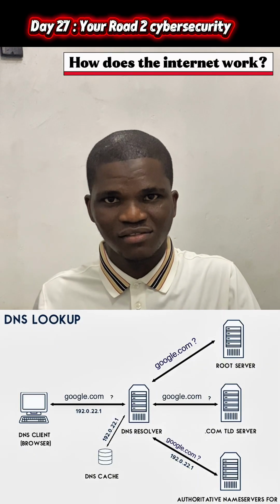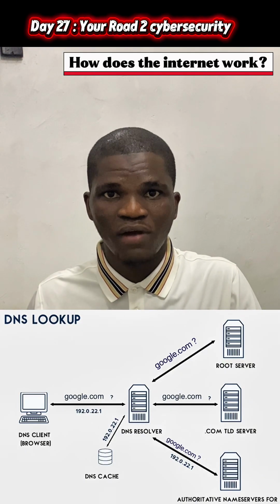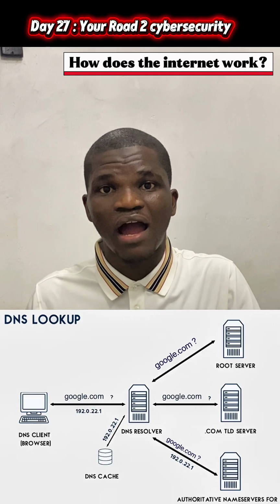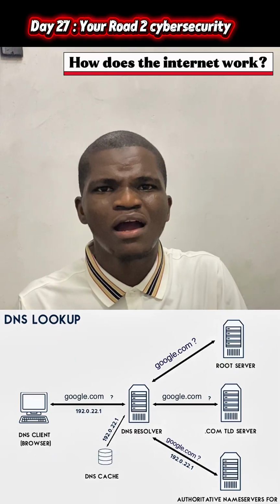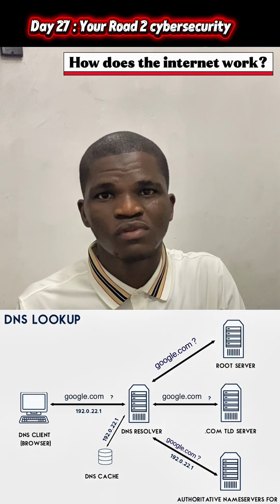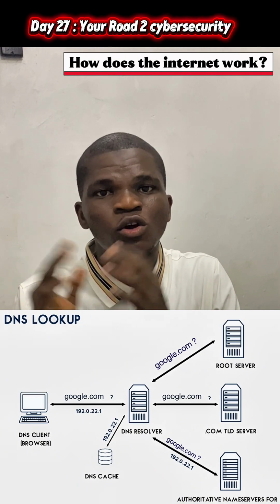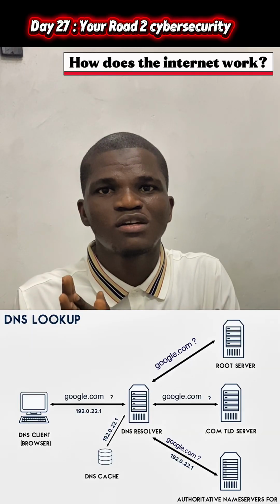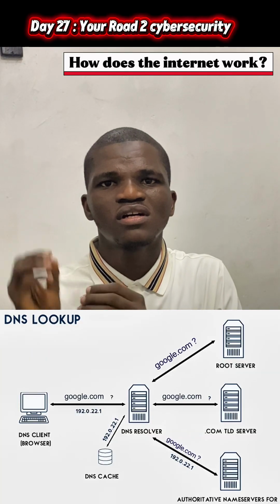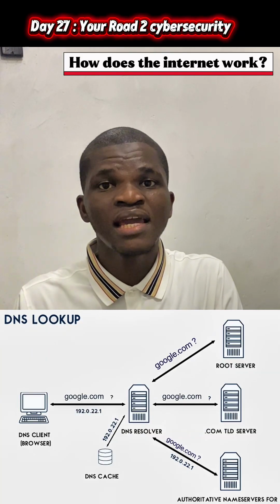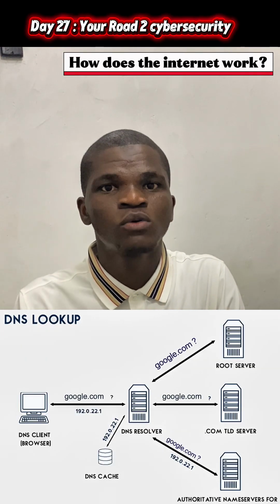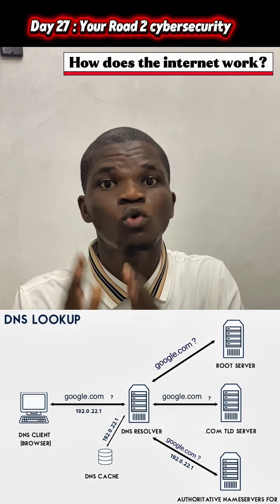DNS Resolver will now ask the root resolver, which is the root DNS server. The root DNS server will say, me, I don't know anybody that bears google.com, but I know that a lot of people bear .com. So the root DNS server will say, yes, I know people that bear .com. Okay, good. So the resolver will now direct the DNS server to ask another one. That is called the TLD server. We call it top level domain server.